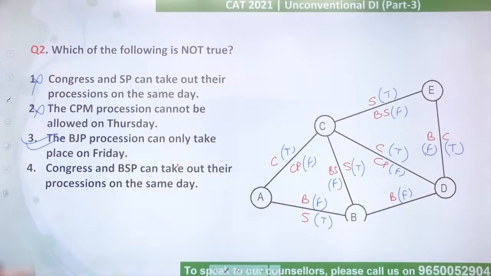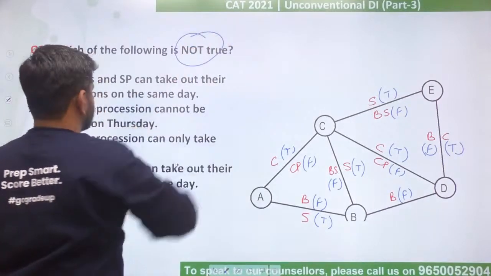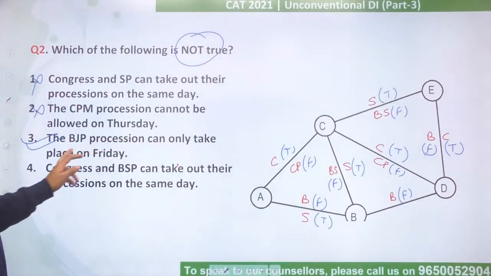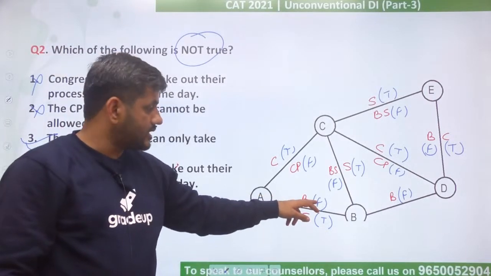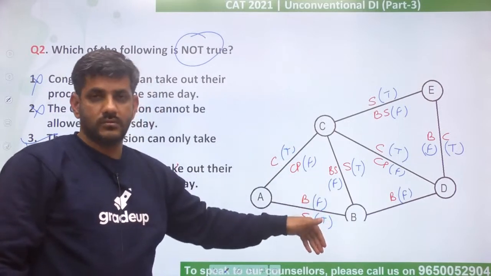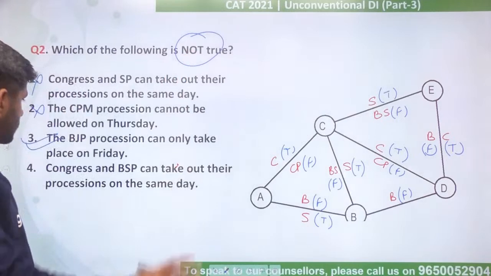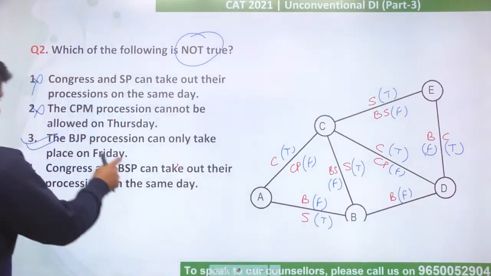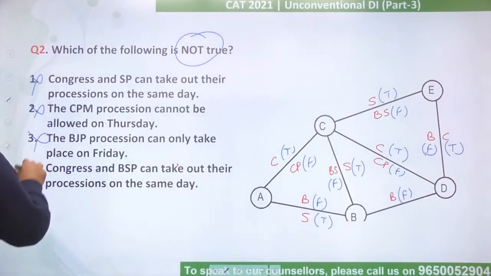Okay, Kalash says how 3. Kalash, the question is asking which one of the following is not true. So BJP procession can only take place on Friday. लेकिन BJP procession can only take place on Friday is actually true. Question पूछ रहा है not true. Right? Oh sorry. हाँ ये भी तो true ही है. I'm sorry guys. So this also is not true. So of course this would be our answer.